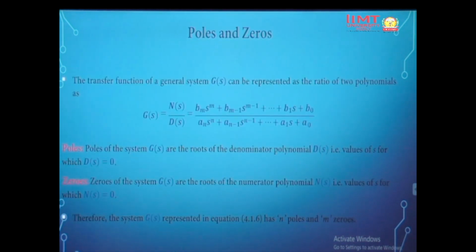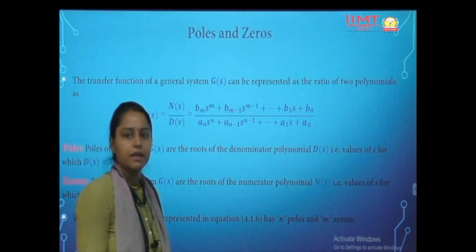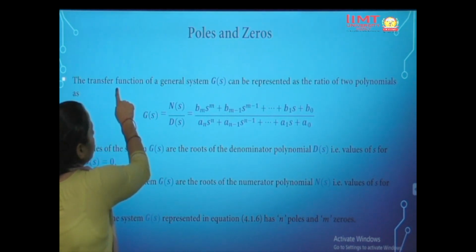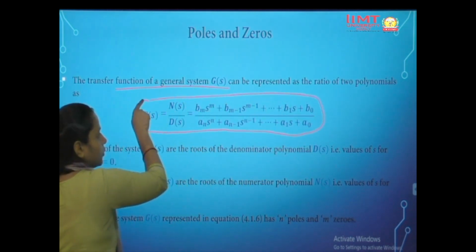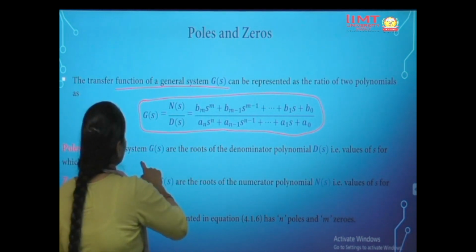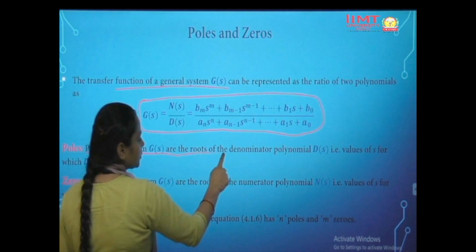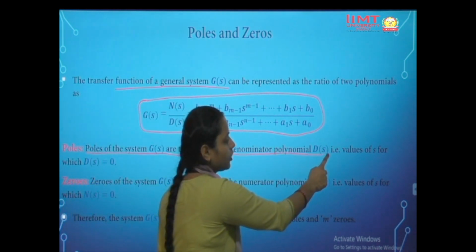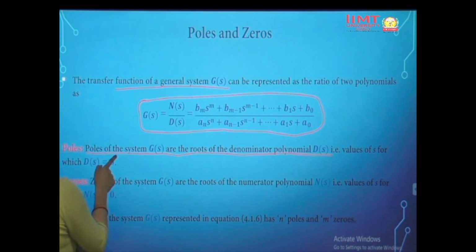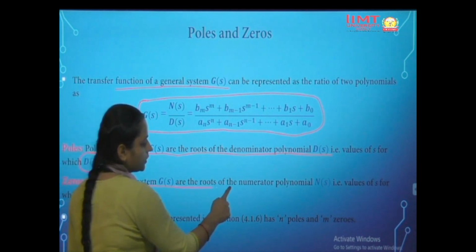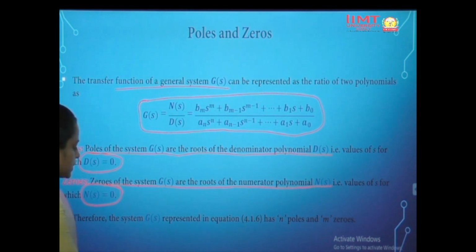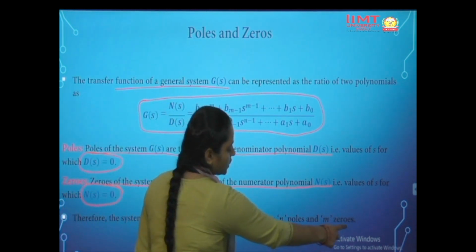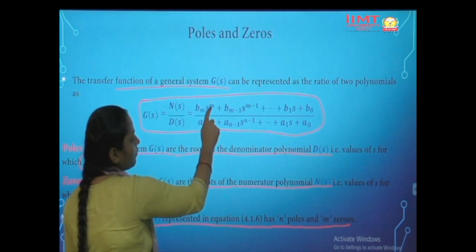So these are the poles and zeros, as we have already studied in previous lectures also. We have a general transfer function form G(s) = N(s)/D(s), which is a polynomial in numerator and denominator. The poles of this transfer function G(s) will be the roots of the denominator polynomial, that is, the values of s which make D(s) equal to 0, and similarly the zeros of the system are the roots of the numerator polynomial N(s), that is, when N(s) is equal to 0. Therefore the system G(s) has n poles and m zeros.